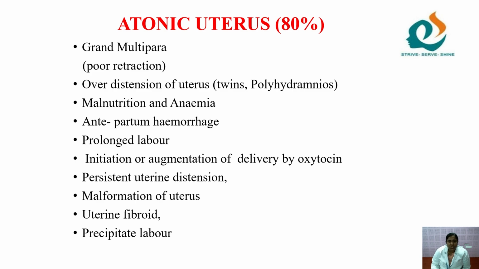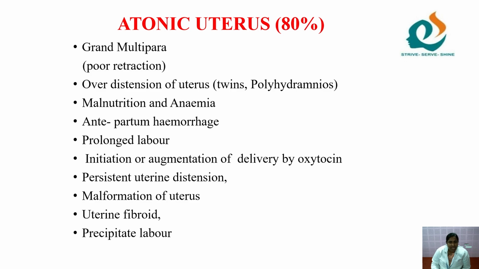Next one is initiation or augmentation of labor by oxytocin. Once you initiate labor by infusing oxytocin, it has to be continued for at least 1 hour after delivery. Then persistent uterine distension, malformation of uterus, that is septate uterus or bicornuate uterus or unicornuate uterus, that also interferes and causes PPH. And uterine fibroid: after delivery of the baby, the fibroid is still in the uterine cavity. What happens? The uterus gets distended, so the bleeding automatically may occur. There is no contraction and retraction will not occur.